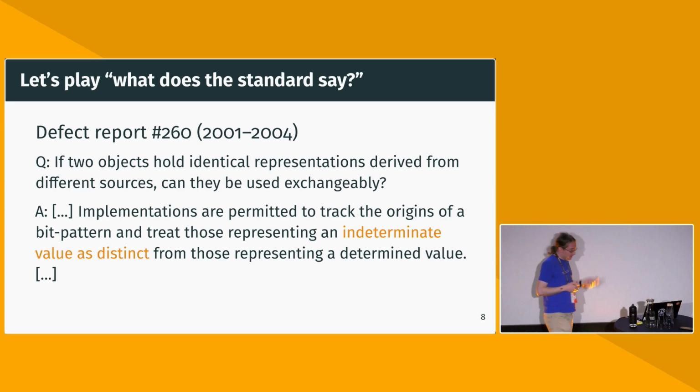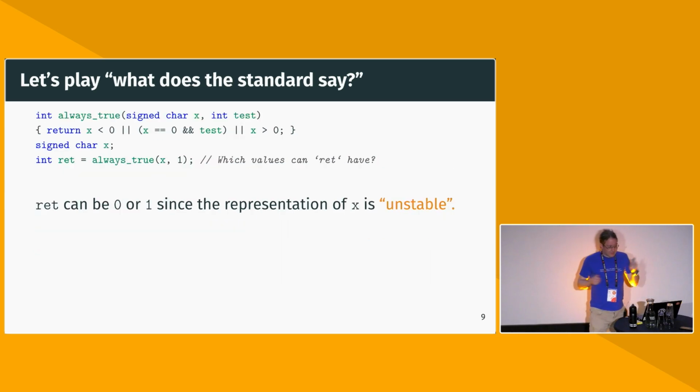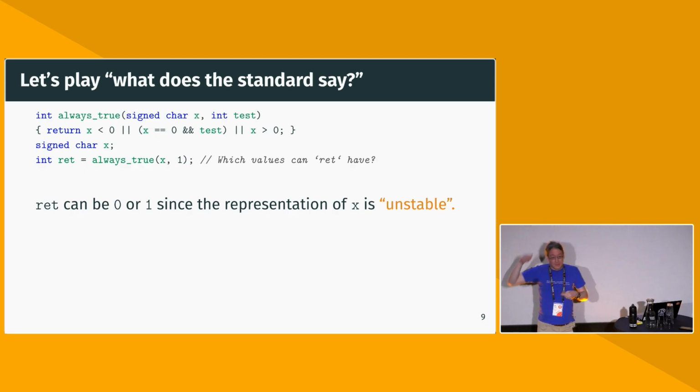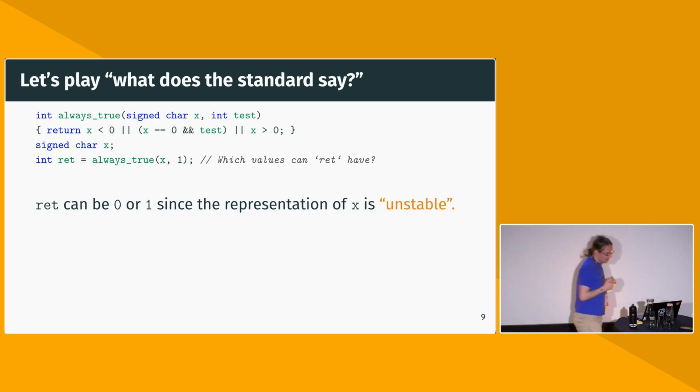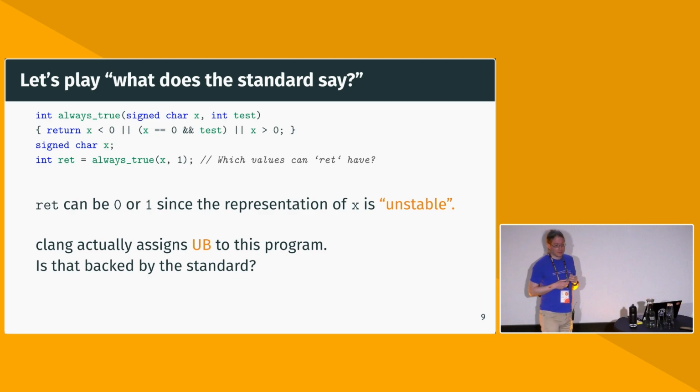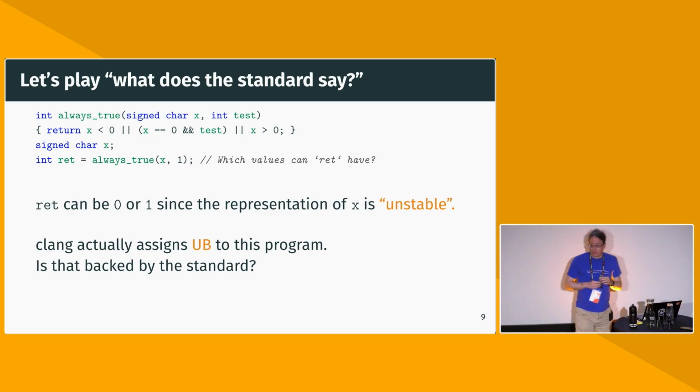I don't quite know what that means, but the typical interpretation of that is that we think of x as being unstable, and so each time you look at it, you get a different value, and that's how you can violate this assertion. So I guess that's the answer then. So if you look at the IR that Clang generates here, it actually gives this program full UB. There's a noundef annotation somewhere. So I don't think that is backed even by that part of the standard.